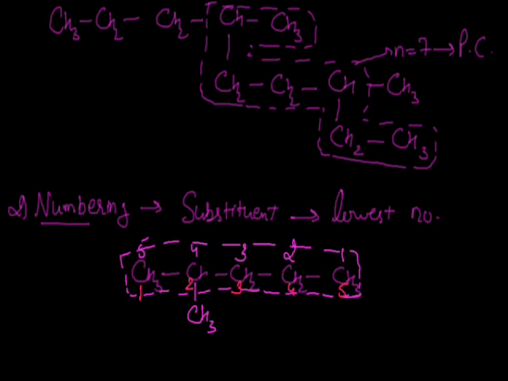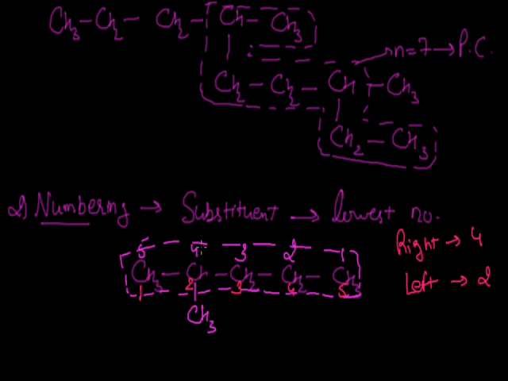To see which one is correct, if we start the numbering from the right hand side, the substituent will come at the fourth position, while if we start the numbering from the left hand side, the methyl group will come on the second position.